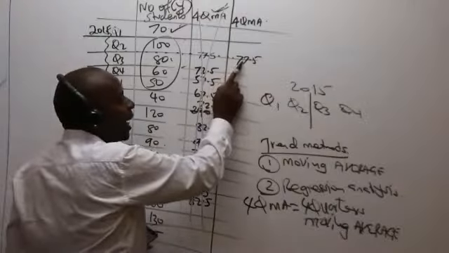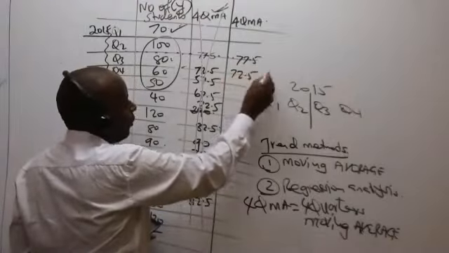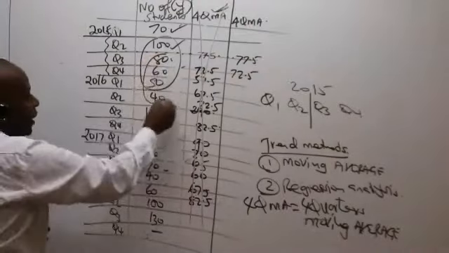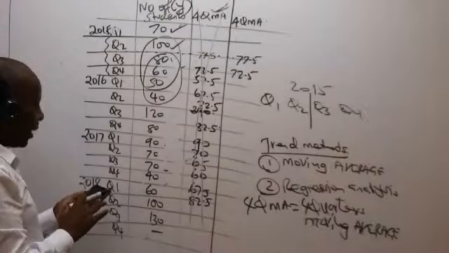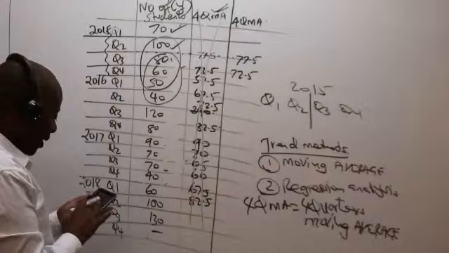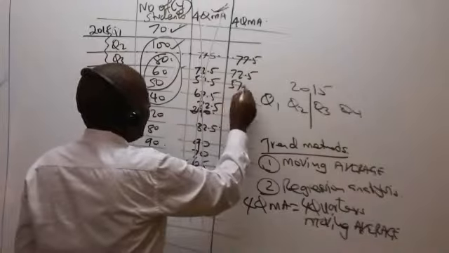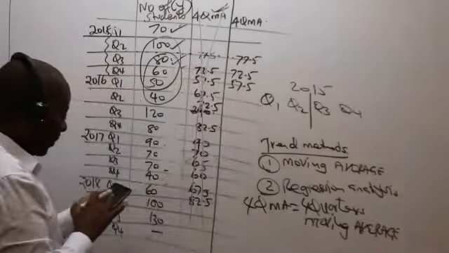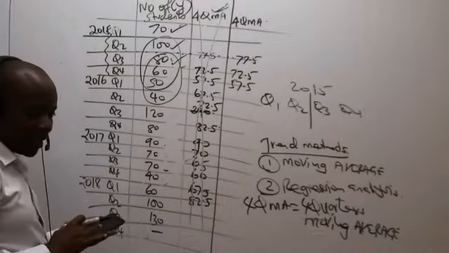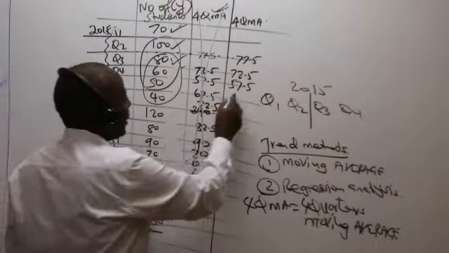Remember, if the first figure is a hanging one, all the others here will be hanging. So we have here 72.5. I tick that. I pick the next 4: 80 plus 60 plus 50 plus 40. I say equals, divided by 4. I'm getting 57.5. I tick that. So we have 60 plus 50 plus 40 plus 120, equals, divided by 4, I'm getting 67.5.